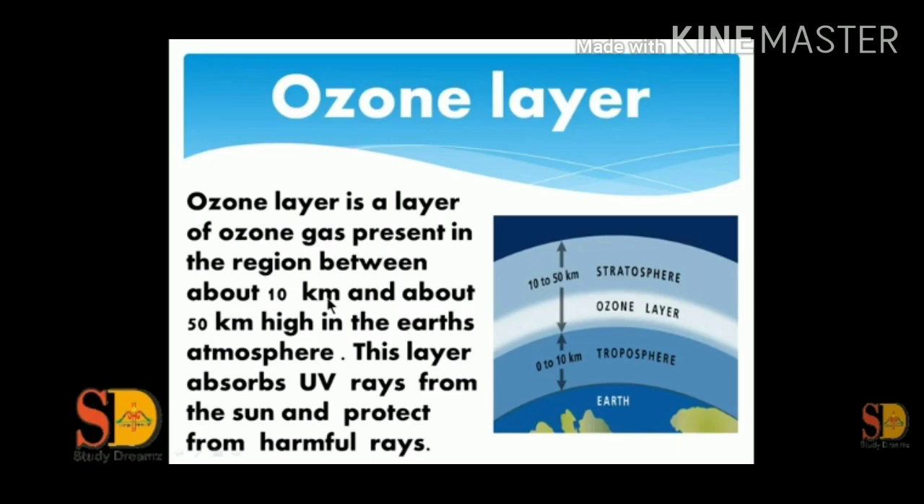Students, it is very important to know about the ozone layer. The ozone layer is a layer of ozone gas, O3, present in the region between about 10 km and about 50 km high in the Earth's atmosphere. This is a protective layer which protects us from ultraviolet radiation, because these radiations are very harmful and cause skin cancer.